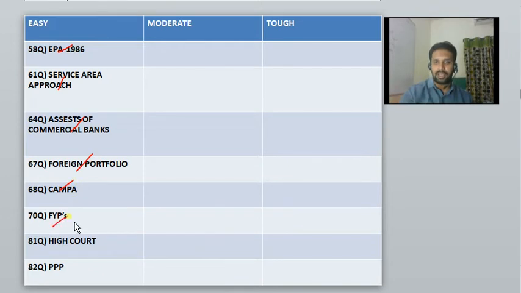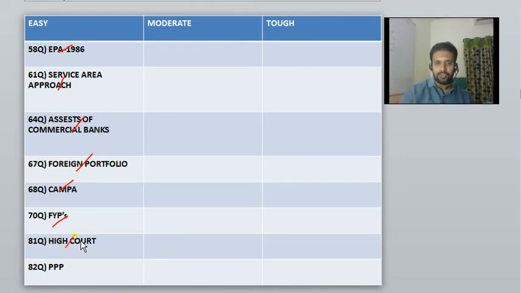Okay, 5-year plans, a very unorthodox question. Generally in the state examinations, grade 1 or grade 2 examination, 5-year plans occupy a very significant place, but over the years there was no question on the 5-year plans. This is the first time they have given the 5-year plans, but definitely everyone will go through it, I know. That's why I have classified it into easy.